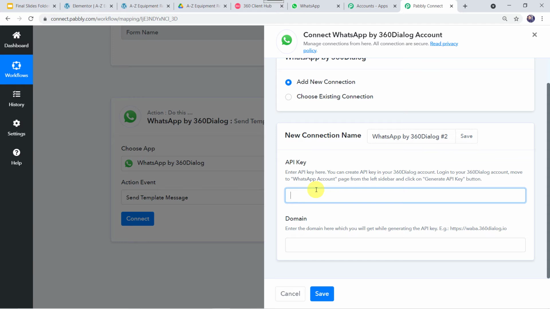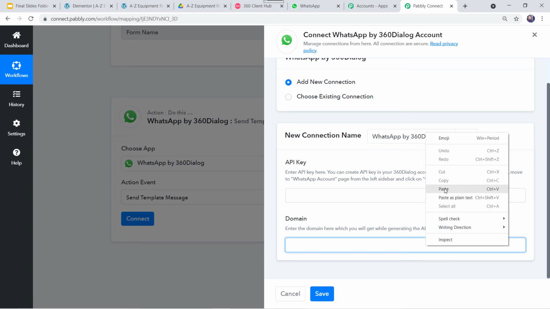In my case also, I have already generated the API key and I will be using the same API key. Now here, domain is required. Let us read the instructions. Enter the domain here, which you will get while generating the API key. Example is also given. So let us simply copy this example from here and we'll be pasting the example here.